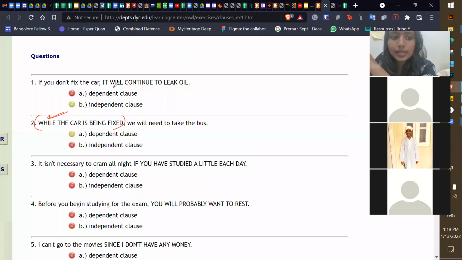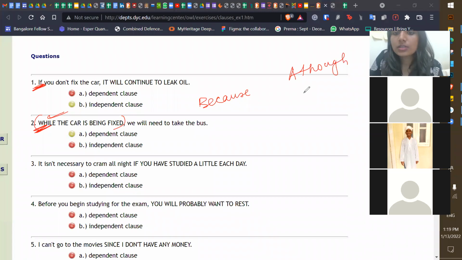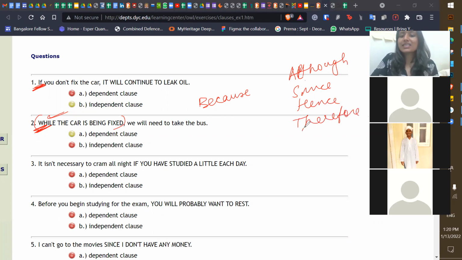So guys, again, look at the hints. All the dependent clauses will start with something like while, because, although, since, hence, therefore. ऐसे जो words हैं इनसे start होती हैं ये चीजें.